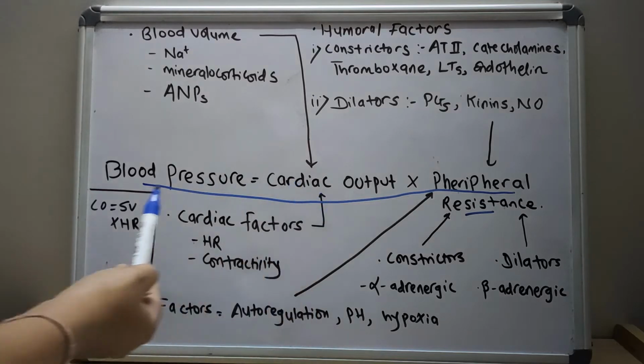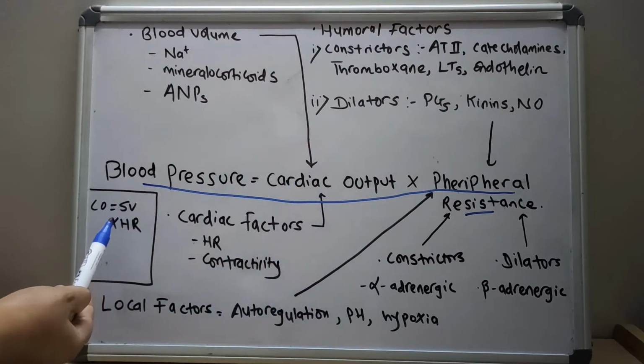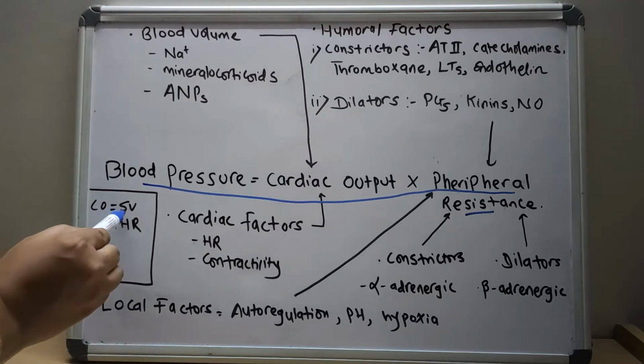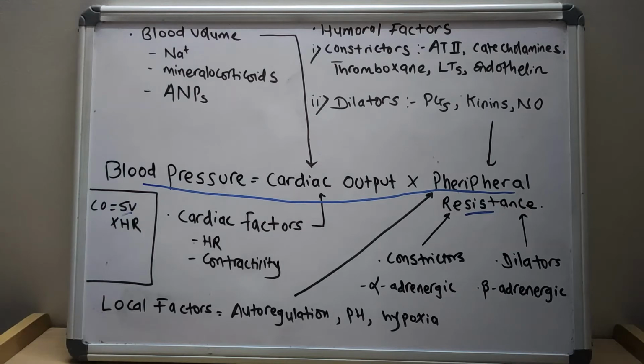So cardiac output is a function of the stroke volume and heart rate. The most important determinant of the stroke volume is the filling pressure. The filling pressure is regulated through sodium homeostasis and its effect on the blood volume. Heart rate and myocardial contractility, which is the second factor affecting the stroke volume, are both regulated by the alpha and beta adrenergic system. They also have an important effect on the vascular tone.